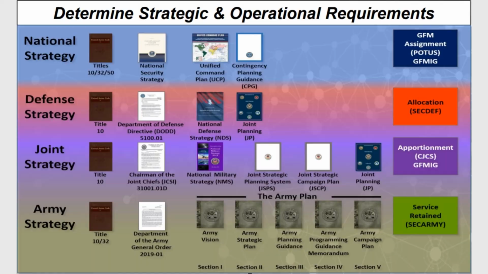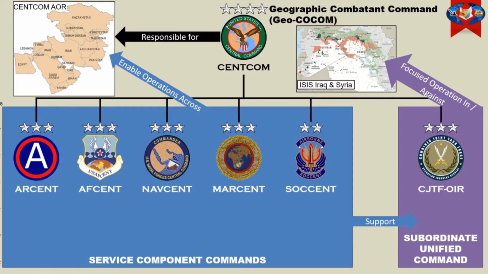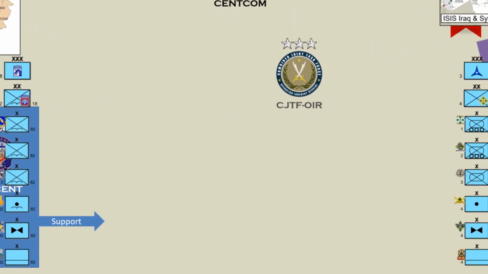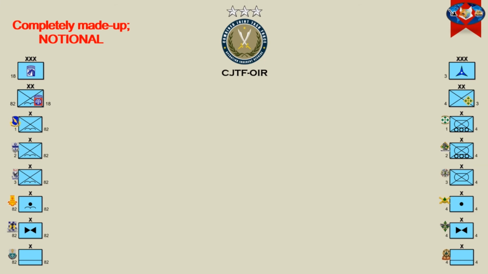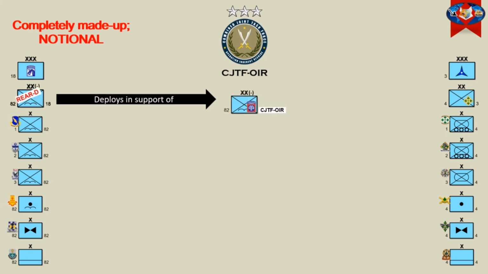Back to the storyline. The President, with advice from the National Security Council, authorizes, the Secretary of Defense allocates those resources, the Joint Chiefs of Staff apportion those resources, the Secretary of the Army, with advice from the Chief of Staff of the Army, assigns those units to the CJTF mission, and FORSCOM ensures that those units move forward appropriately. And now, for the task organization plot twist. Based on the northern Syria situation, the DoD determined the 82nd Airborne Division headquarters will deploy to aid the CJTF commander and staff in coordinating ground operations.